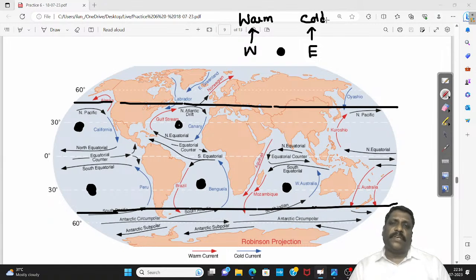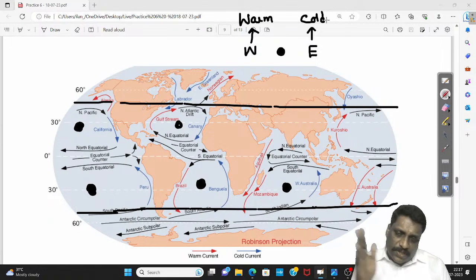That's the reason normally we say west boundary current. See, this point is with respect to the ocean as such. So with respect to the ocean, west is warm. Western section of the ocean is warm. But only confusion. See, I should not call it a confusion. I should call it more like a clarification.